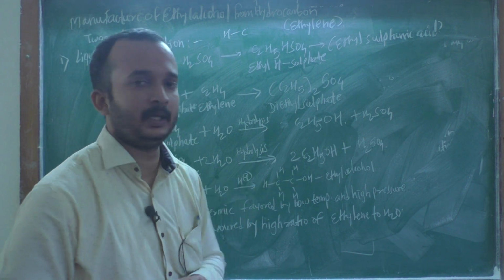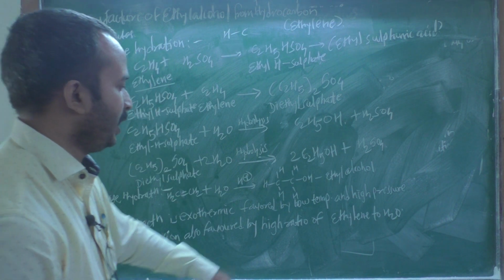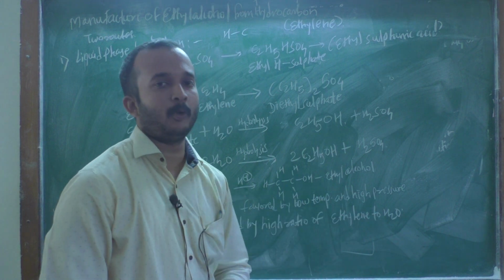You have to maintain the temperature low and the pressure high, and therefore you perform the exothermic reaction to form the ethyl alcohol. Okay, second, the conversion is also favored by a high ratio of ethylene to water.